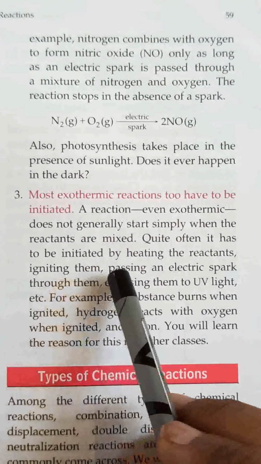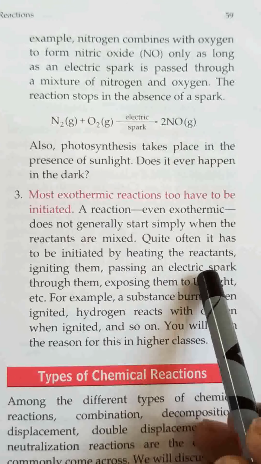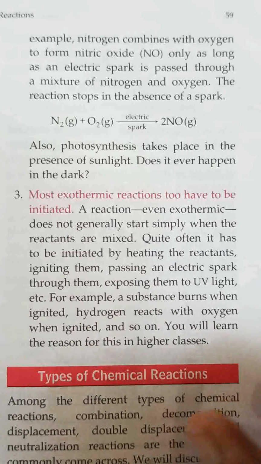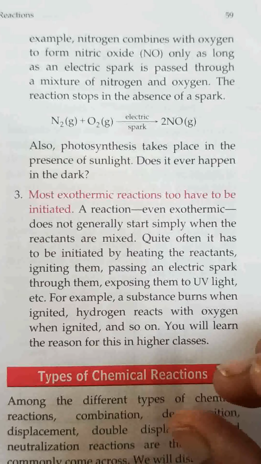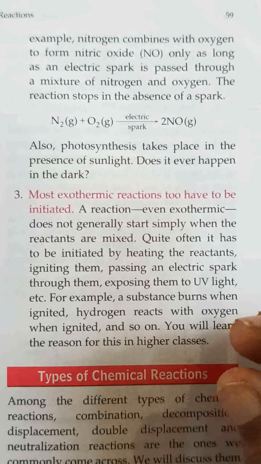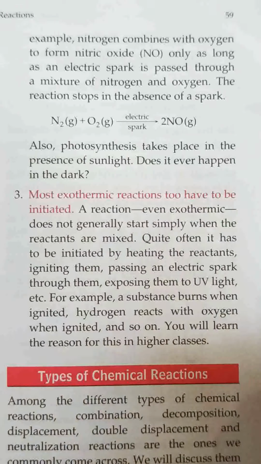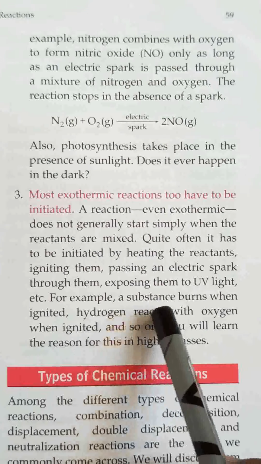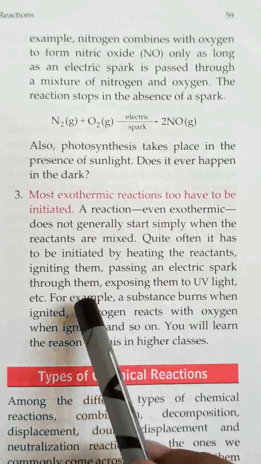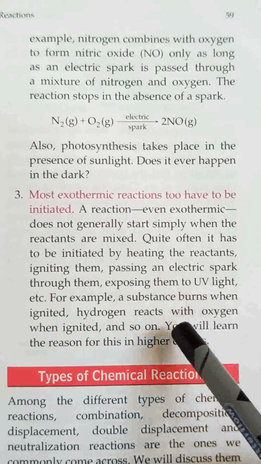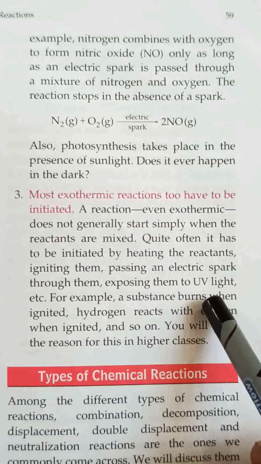Quite often it is initiated by heating the reactants, like in LPG burning, we have to produce a spark with a lighter or with a matchstick, and the spark heats the reactants. What are the reactants? LPG and oxygen. When they are heated, they start reacting, right? Reactants can be ignited by passing an electric spark, that lighter, or by exposing them to UV light.